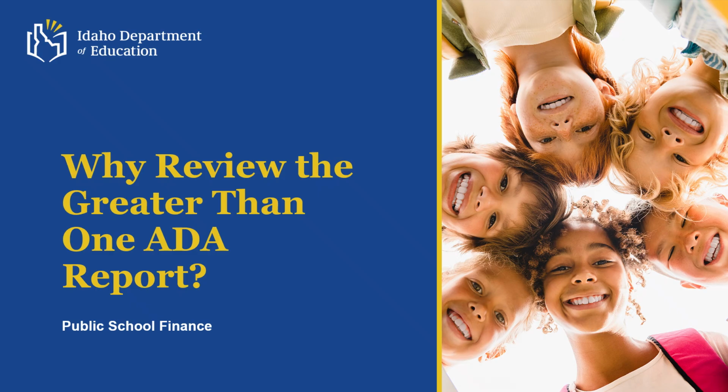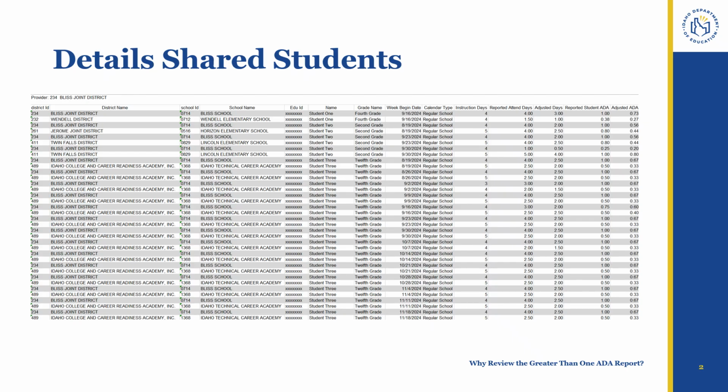This tutorial will answer the question, why review the greater than one ADA report? This report details the students who have attendance simultaneously reported by multiple school districts or charter schools, resulting in a claim of more than one ADA within a week. It allows users to see how the reported ADA is proportionally split based on the reported attendance.